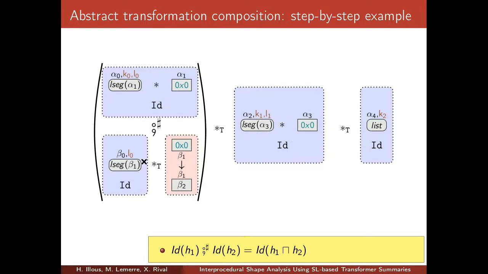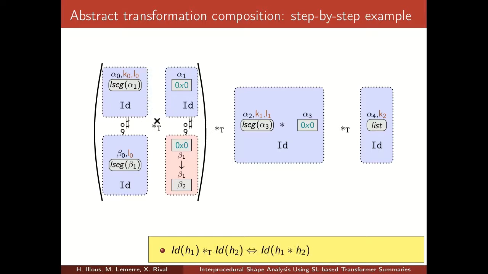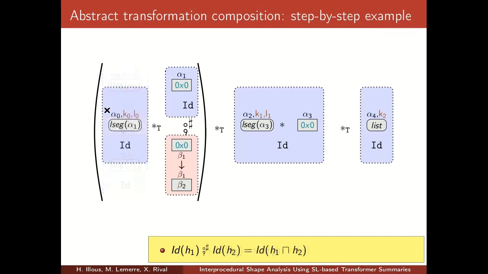For the first linked list, we also split the shape and introduce a relational separation. Here, the composition is also simple, and here we compose a single memory cell which is not modified with a memory cell which is changed from 0 to points to the second linked list.